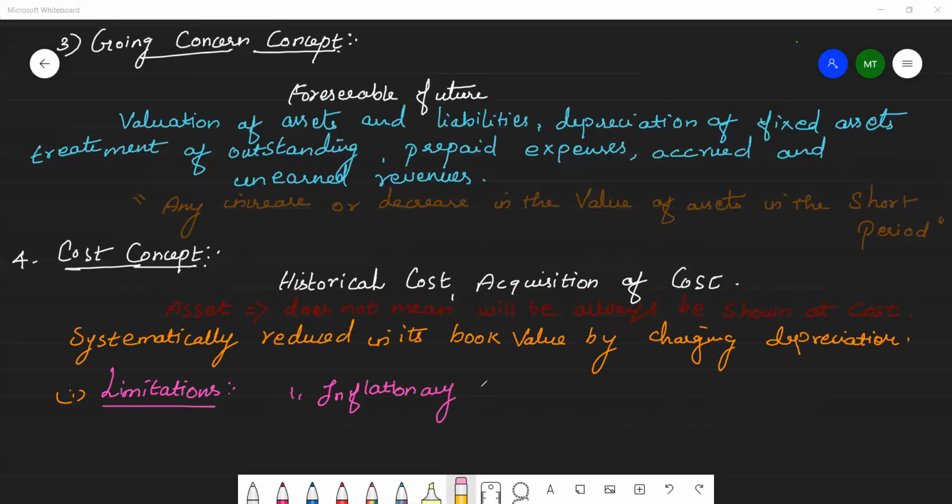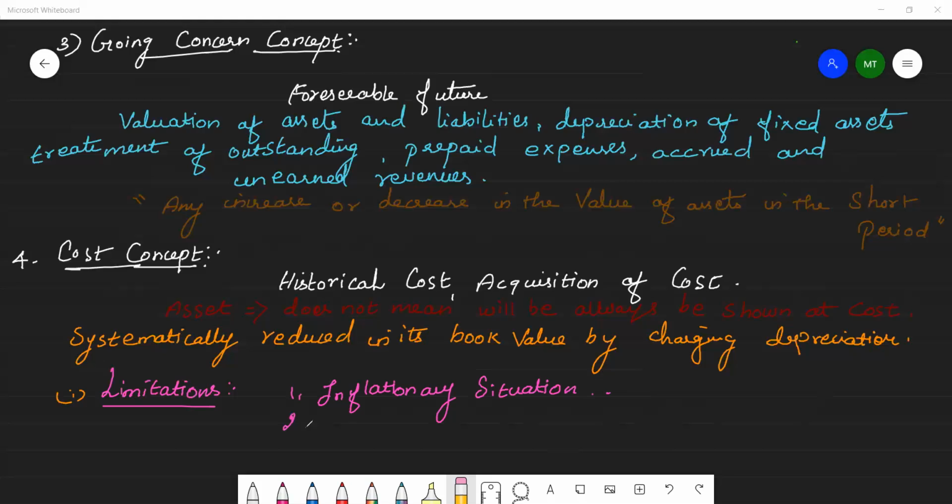It means when prices of commodities increase, the value of the asset at historical cost may not represent the true position of the business. So it does not display the true position. Okay, so that is the inflationary situation.